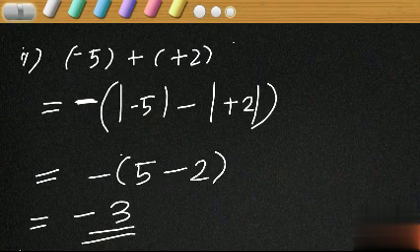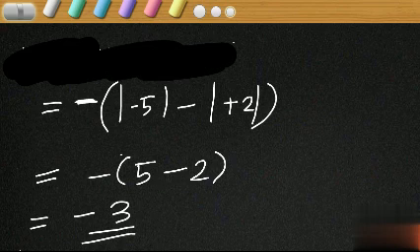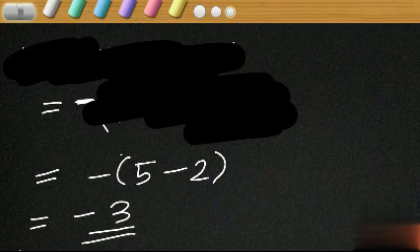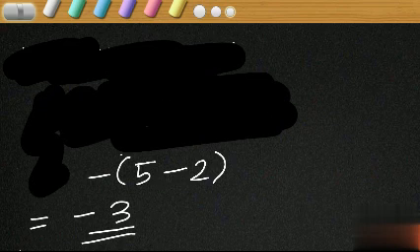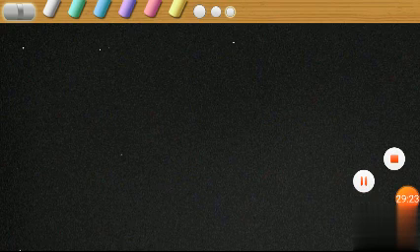What is the rule for adding two integers having opposite sign? Magnitude of the integer having greater magnitude minus magnitude of the integer having smaller magnitude, with the sign of the integer having greater magnitude. So the sign of the answer should be the sign of the integer having greater magnitude. Is it clear? Okay.